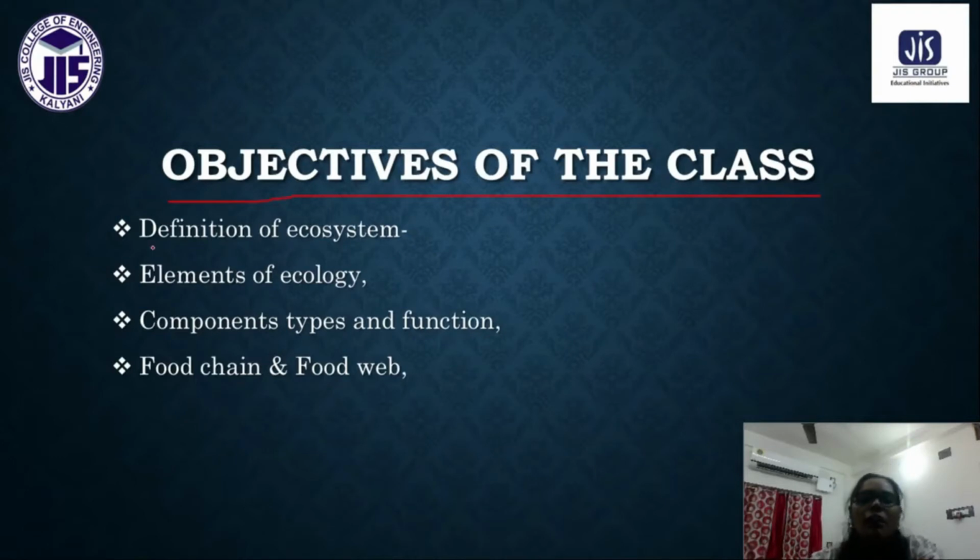These are the objectives of today's class. First we will define the ecosystem. Next, we will see what are the elements of ecology. Next, we will discuss the types of components of ecosystem and their function. And also, we will discuss the food chain and food web.